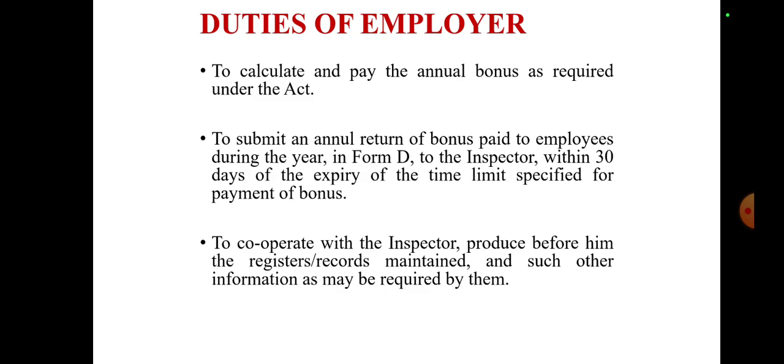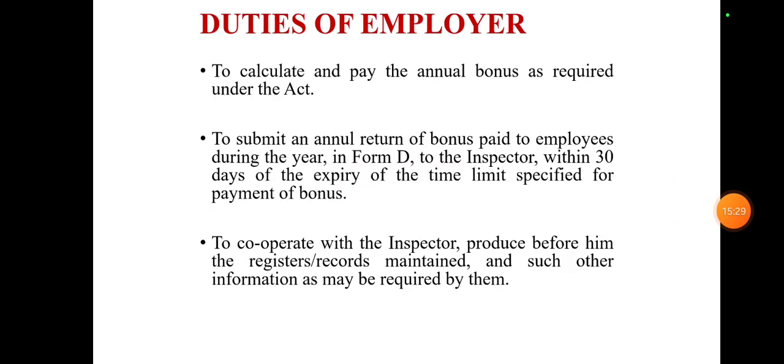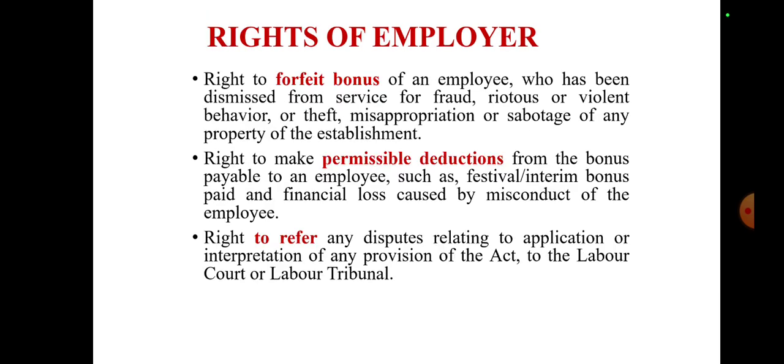And now let us understand the duties of the employer. The duties include to calculate and pay the annual bonus as required under the Act, and to submit an annual return of bonus paid to the employees during the year in Form D to the inspector within 13 days of the expiry of the time limit specified for payment of bonus, and to cooperate with the inspector, to produce before him the registers, records maintained, and such other information as may be required by them.